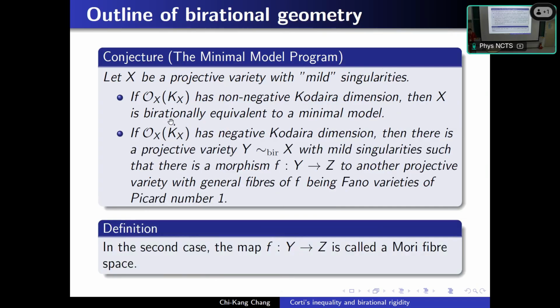Or if the line bundle has negative Kodaira dimension, then there is a projective variety Y birational to X with mild singularity such that there is a morphism from Y to another projective variety Z, and the fibers are Fano of Picard number 1. In the second case, we say this map is a Mori fiber space.